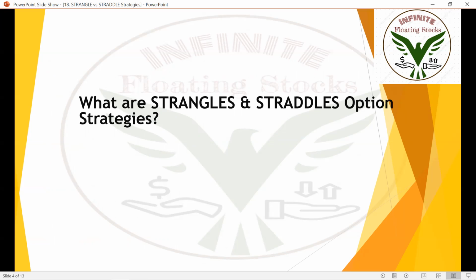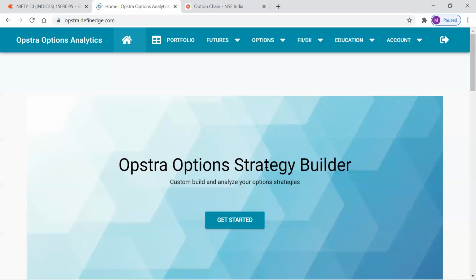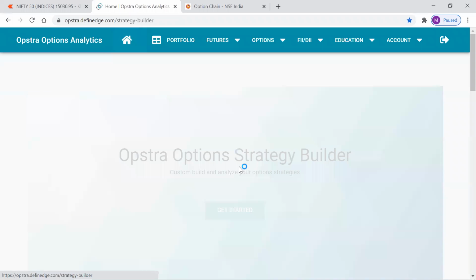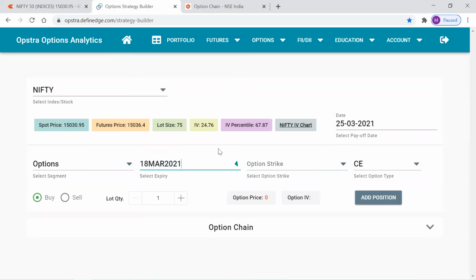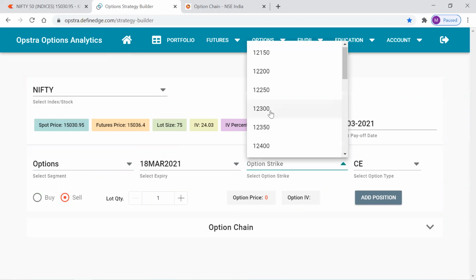You already know what a strangle is. Strangle is simple. When it comes to strangle, we sell an out of the money call option and an out of the money put option. Say the market is at 15,030. That means 15,000 is our at the money strike.